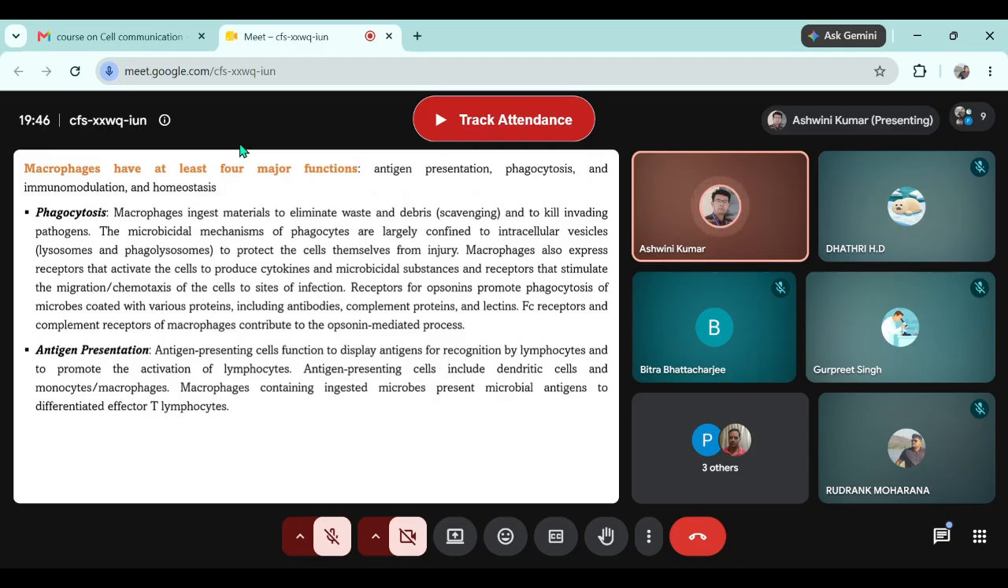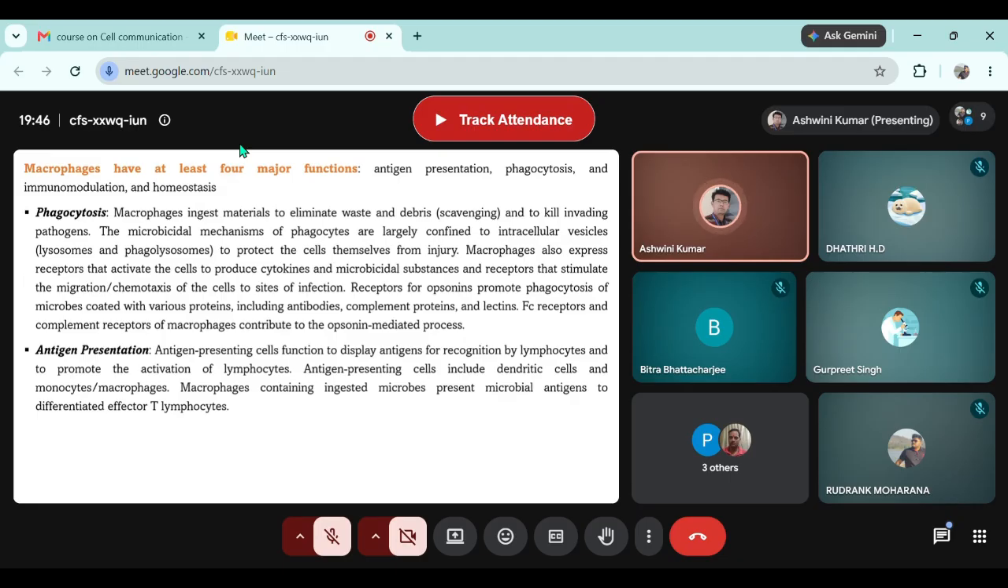Macrophages also express receptors that activate the cells to produce cytokines and microbicidal substances, and receptors that stimulate the migration or chemotaxis of the cells to the site of infection. Macrophages have also got receptors over their surface for opsonins.